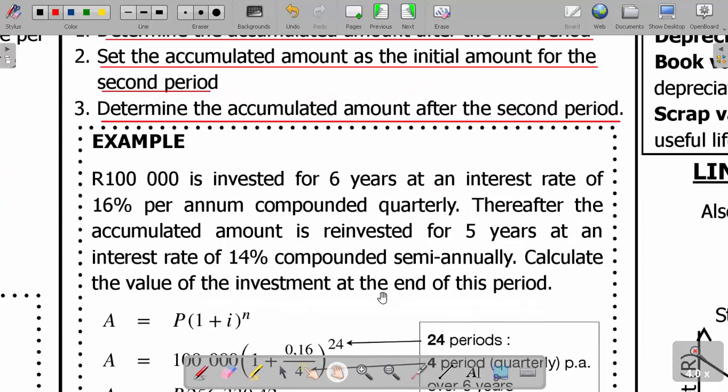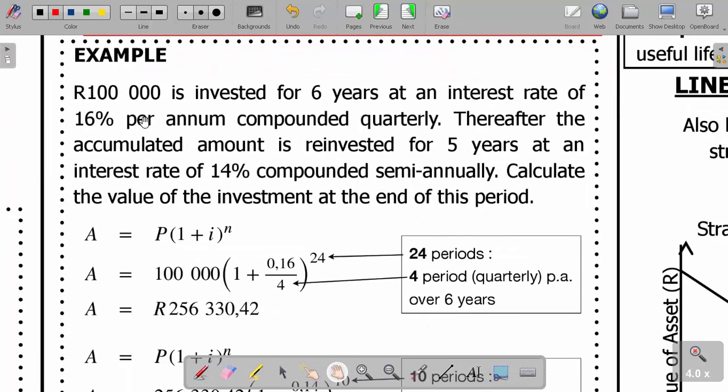Now the question here says that 100,000 rands is invested for 6 years at an interest rate of 16% per annum compounded quarterly. Thereafter, the accumulated amount is reinvested for 5 years at an interest rate of 14% compounded semi-annually. Calculate the value of the investment at the end of this period.